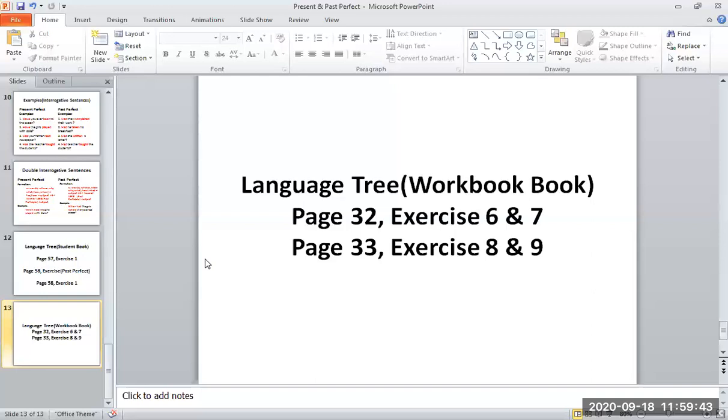Okay. Now we are going to do exercise 9. It will take time, because you have to write the complete sentence again. Join the sentences using the simple past and the past perfect tense. So which tenses are being used in this exercise? Simple past tense and past perfect tense. You have to keep it in mind.